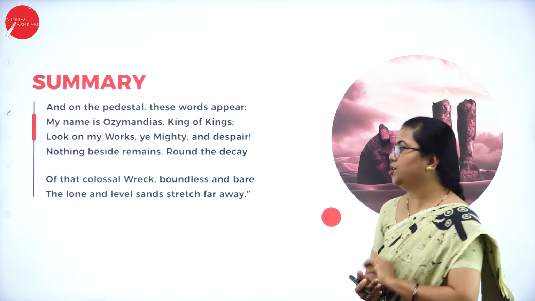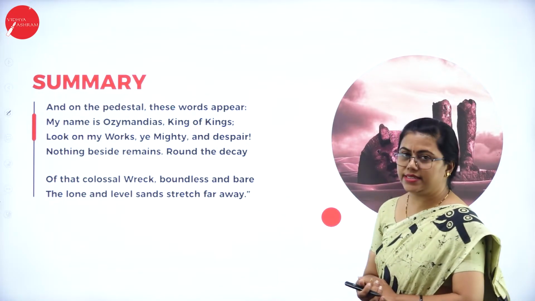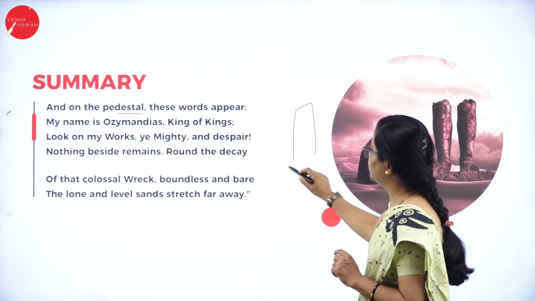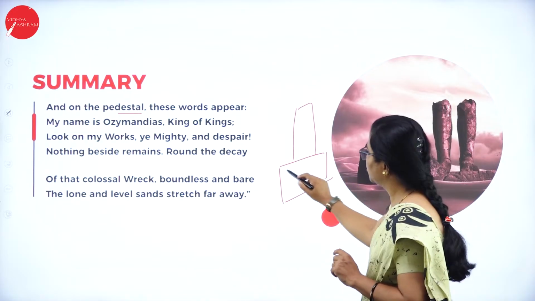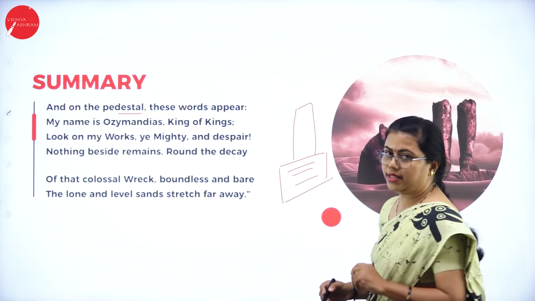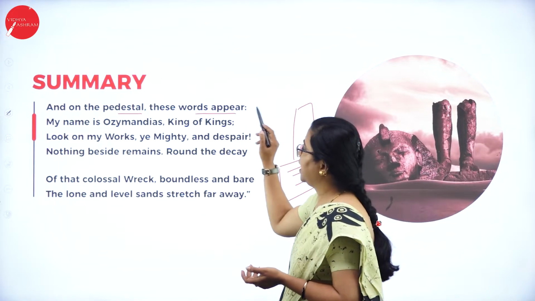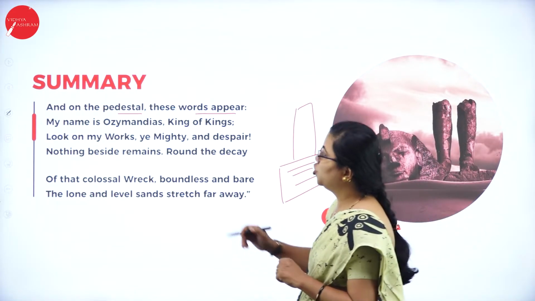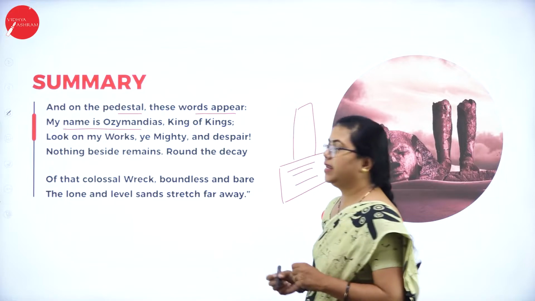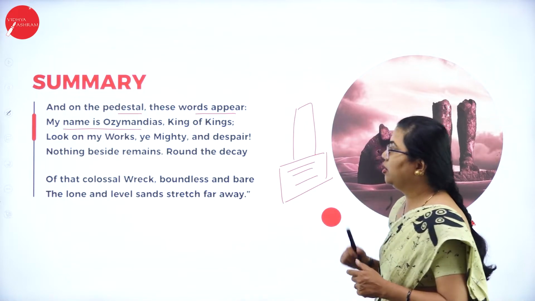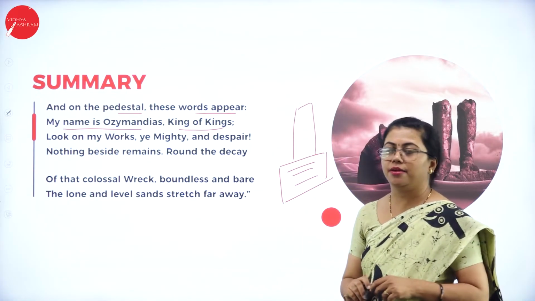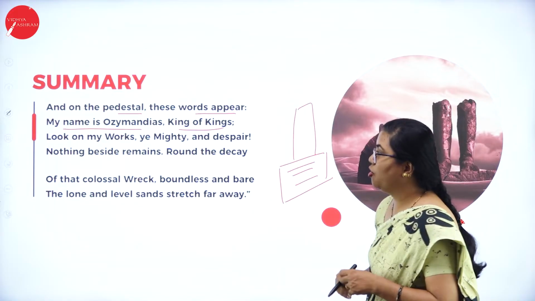Then the third quatrain. And on the pedestal. So you know what a pedestal is, right? If there is a statue, you have a pedestal there. On this, something was written. What are the words that appear on the pedestal? My name is Ozymandias. So he's telling about himself. My name is Ozymandias, King of Kings. This is what appears on the pedestal here. My name is Ozymandias, King of Kings.